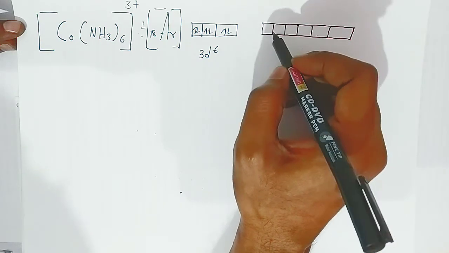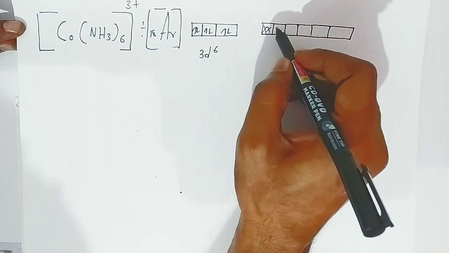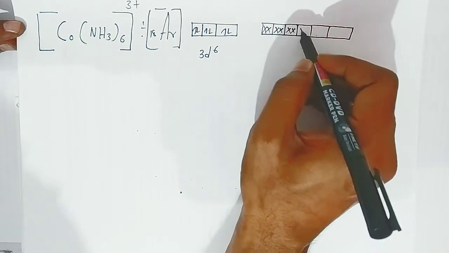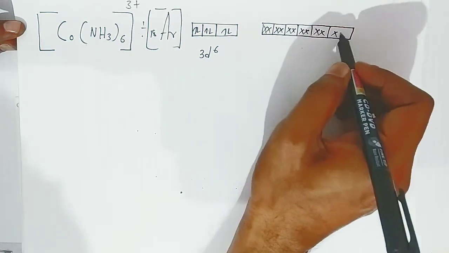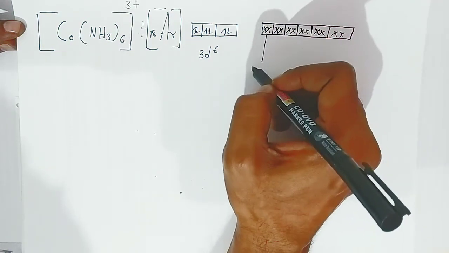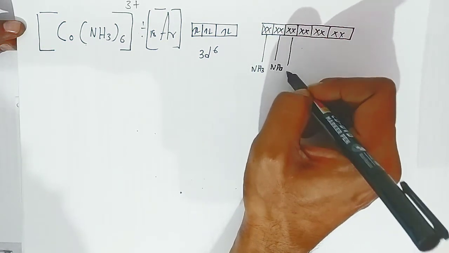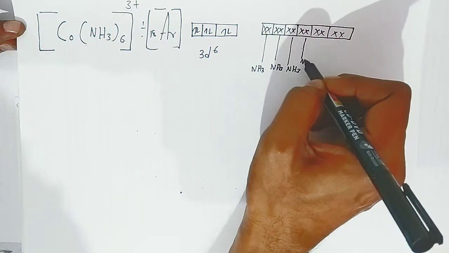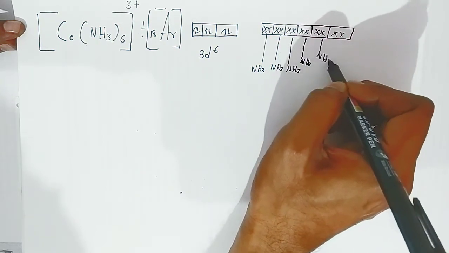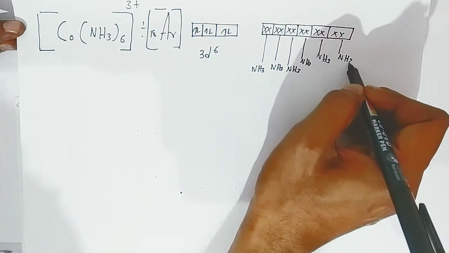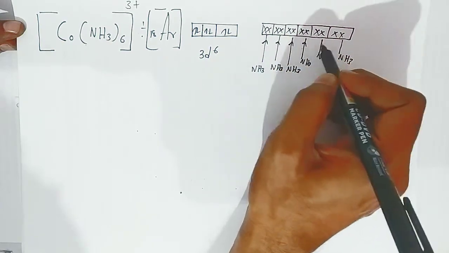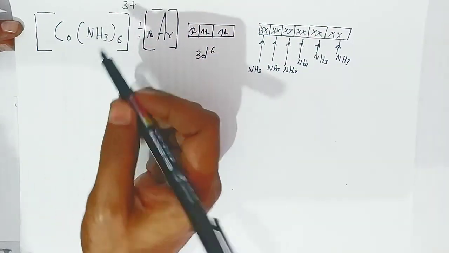These electrons which are coming from the ligand, I am showing with a cross. So this 1 pair I am writing in each orbital. So these are coming from ammonia. All the electrons are coming from ammonia. So students, what happens? It will form hexaamminecobalt 3 plus.